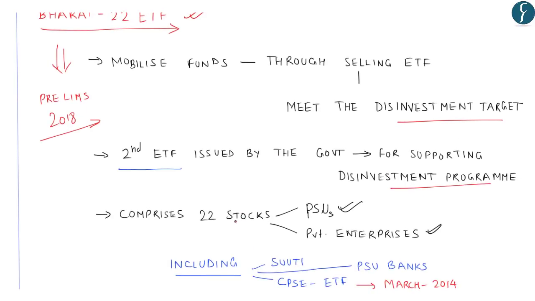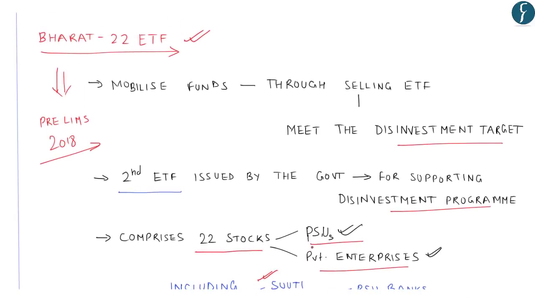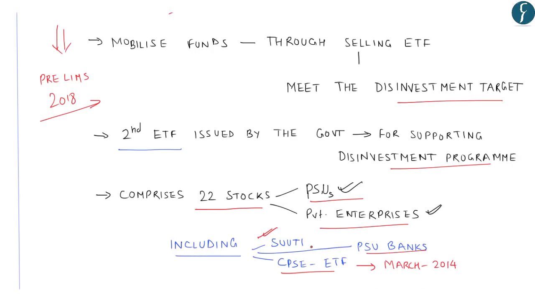And this ETF, Bharat 22, basically the word 22 comprises 22 stocks of both PSUs and private enterprises, and also includes the specified undertaking of Unit Trust of India, that is SUUTI, PSU banks, and CPSE ETF, that is Central Public Sector Enterprises. So this topic becomes very important from the economy section. With this, let's move on to the next news.